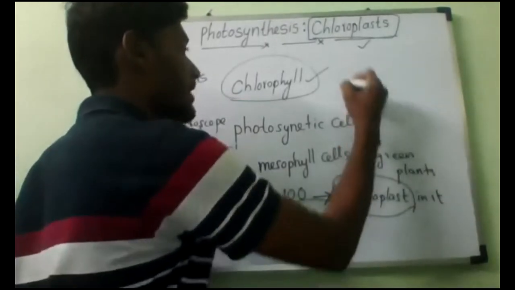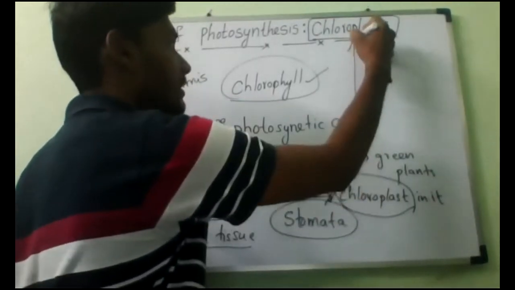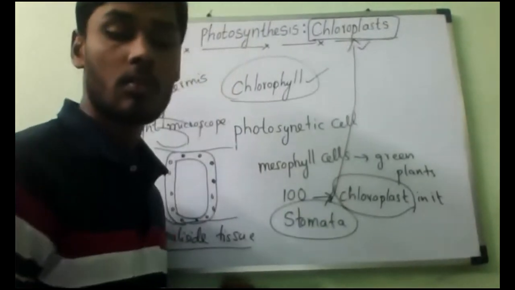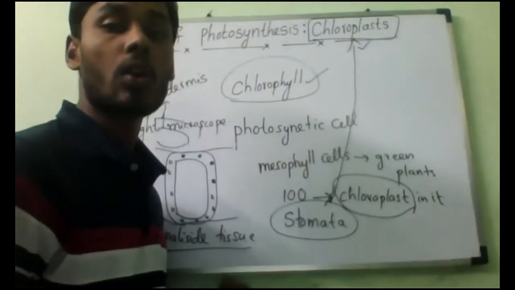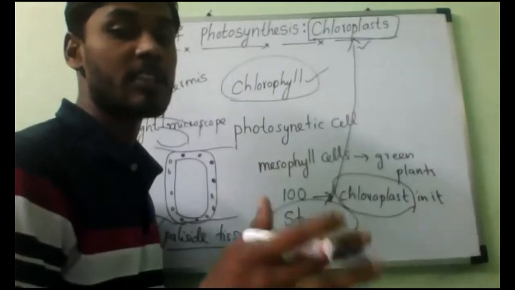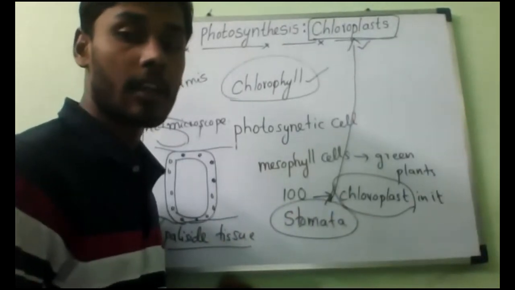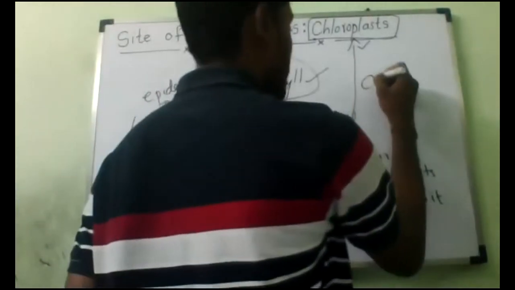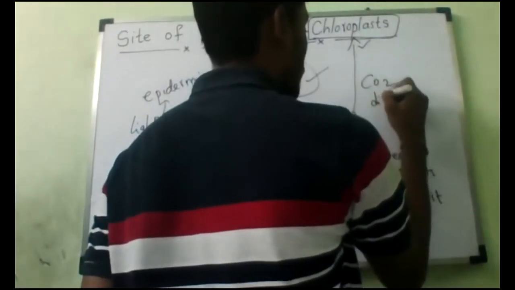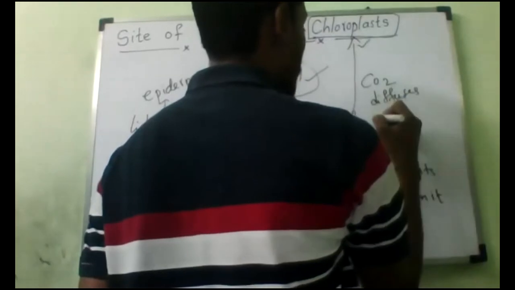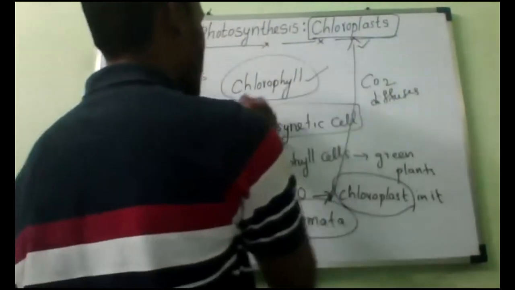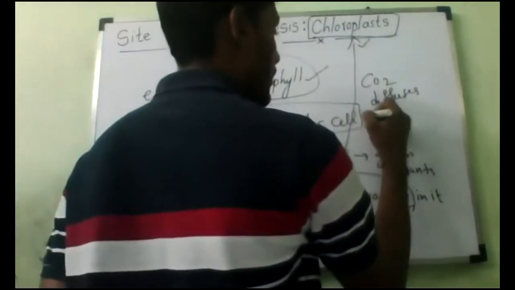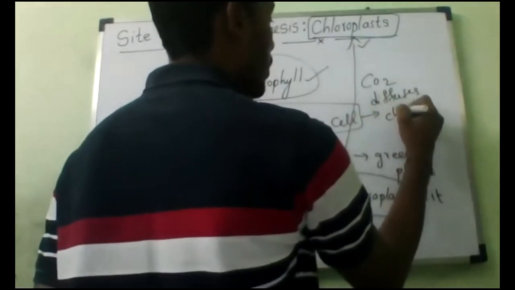The chloroplast. And inside the chloroplast, who will be there? Chlorophyll. So finally, the carbon dioxide diffuses into the photosynthetic or mesophyll cells, and finally it enters the chloroplast.